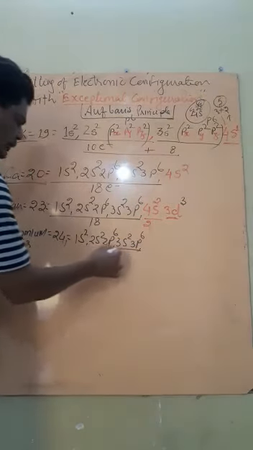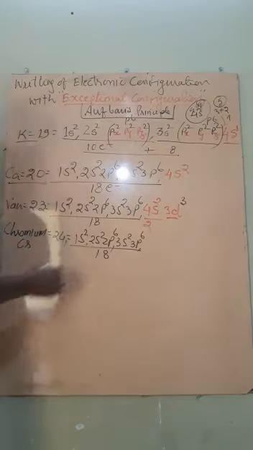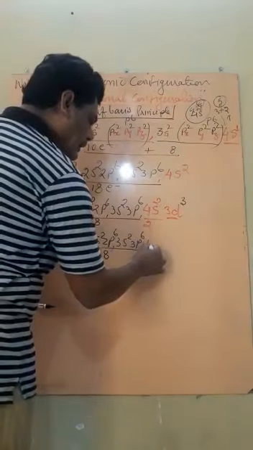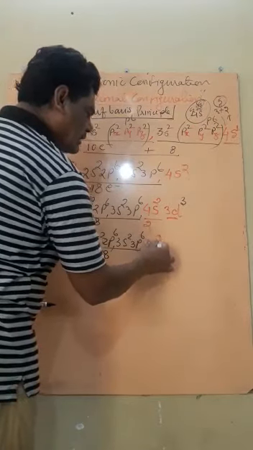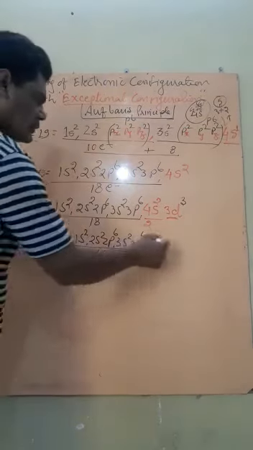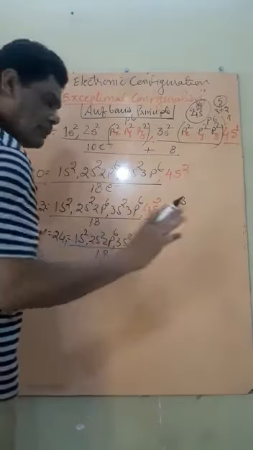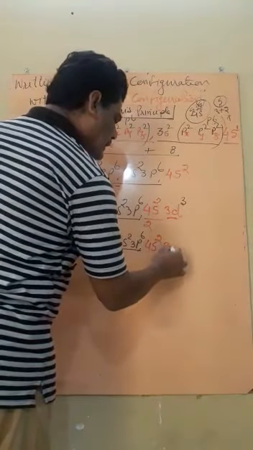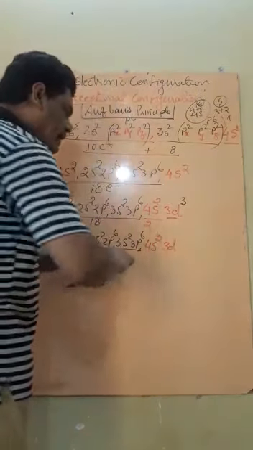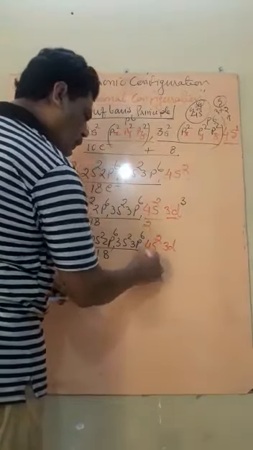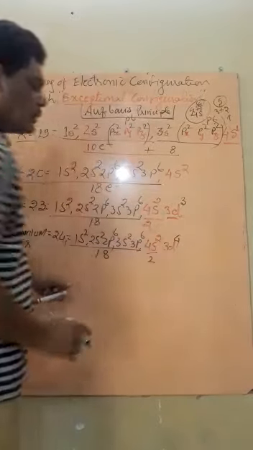From here to here it becomes how many electrons? 8 electrons. The next electron will jump where? In the 4s orbital, and how many electrons? 2 electrons will be jumped here. So 18 plus 2 is equal to 20 electrons, and now remaining 4 electrons. So these 4 electrons will be filled in 3d, and 24 minus 20 is equal to 4. Therefore, there will be 4 electrons.